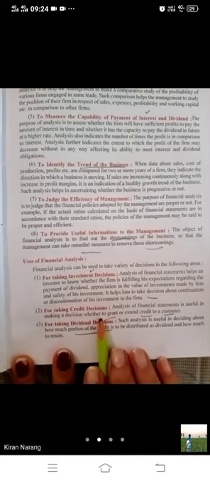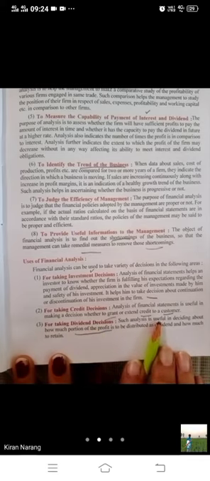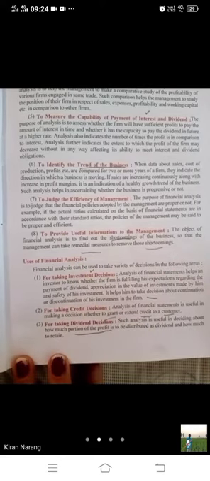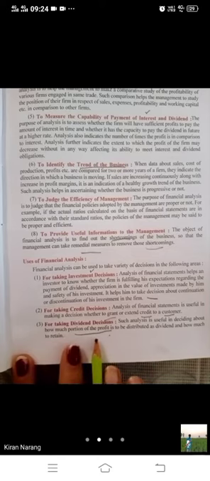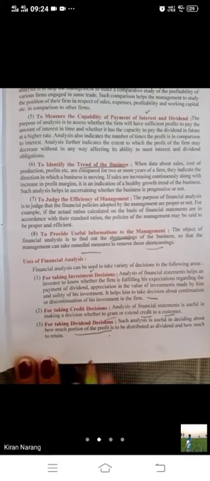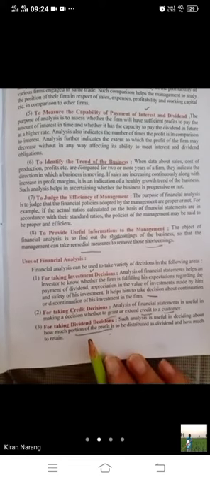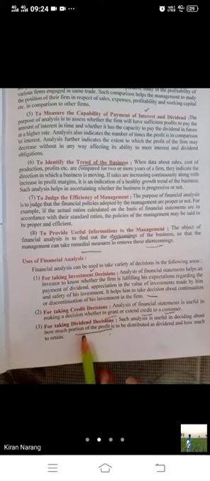For taking credit decision, analysis of financial statement is useful in making a decision whether to grant a loan or not. If you apply to a bank for a loan, they will do a deep study of your financial statements to decide whether they should give you credit or not. For taking dividend decision, such analysis is useful in deciding how much portion of profit is to be distributed as dividend and how much to retain. Dividend decision, how much we have to distribute to the shareholders. So how will we take it? We will do the financial analysis first, the deep study of financial statements. On the basis of that, we will take the dividend decision.